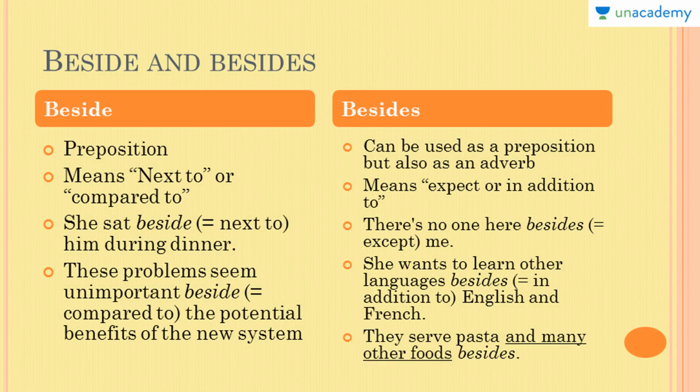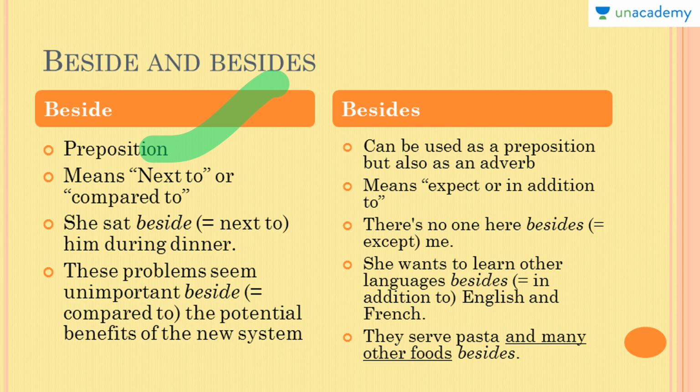There are two words, beside and besides. Many of us get confused between the use of these two words, and that is why here's a table which will help you to understand the difference between these two words and how they are used differently. The first one is beside. Beside is a preposition, as we have seen earlier. Besides can be a preposition, but also an adverb. So it can be used as a preposition, or it can be used as an adverb.